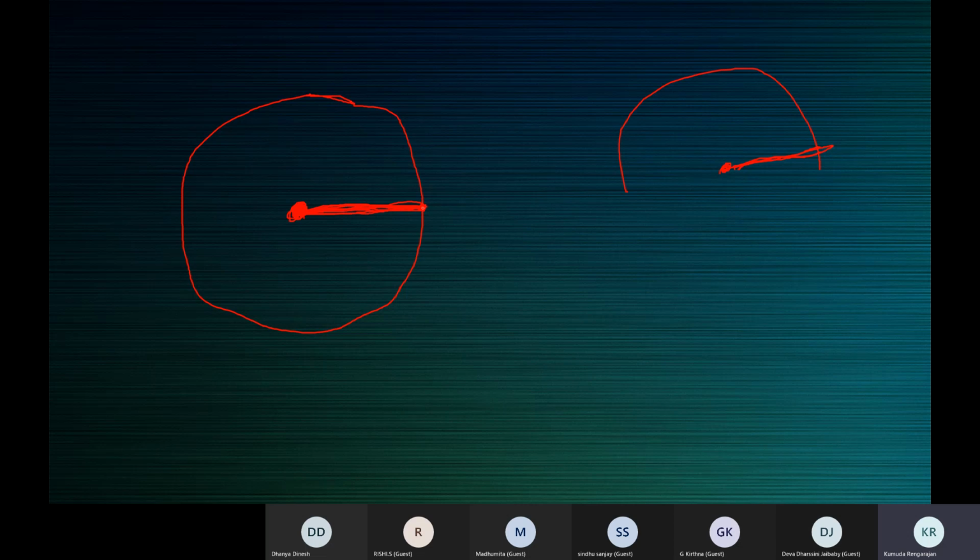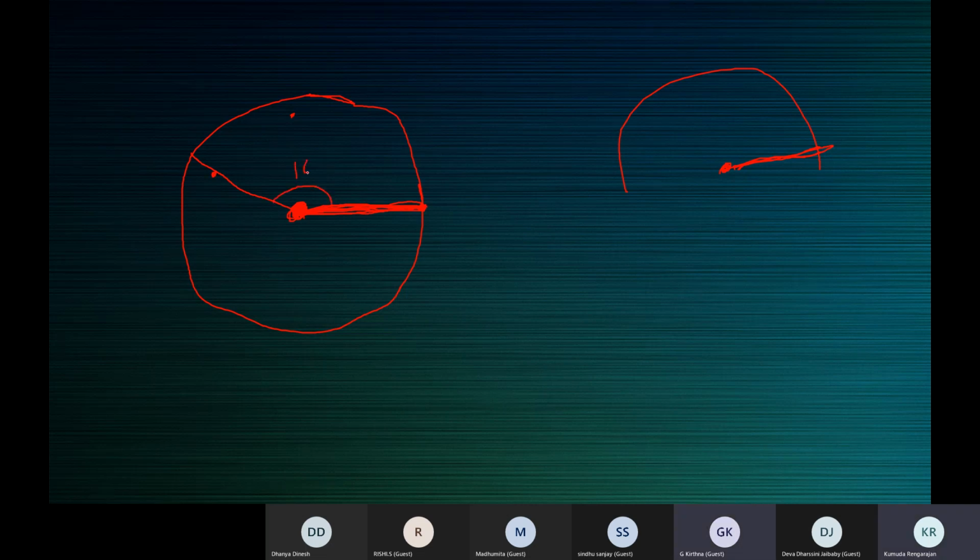Now from here you read the value. You can see 0 here on the protractor. Your protractor may be outside the circle also, or it may be inside the circle. Now read: 0, 10, 20, 30, 40, 50, 60, 70, 80, 90 is here. 100, 110, 120, 130, 140, 150, 160, somewhere here. This is 160.